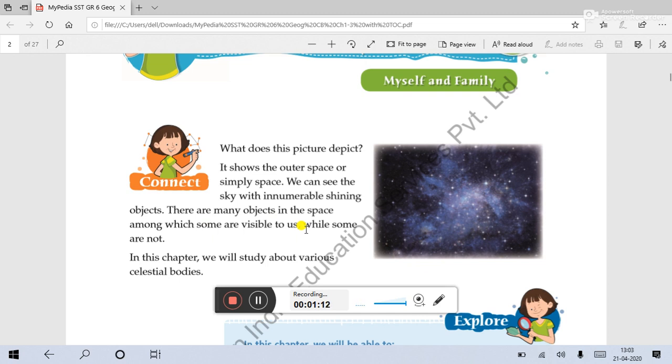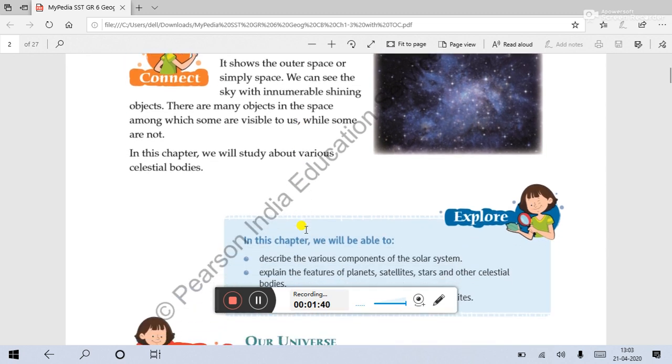So the first thing which we are going to study is celestial bodies. Celestial bodies means the bodies which are visible in space, or they are moving in space. They are in space. That means they are all the objects, all the planets, all the stars. That means the things which are in space are called celestial bodies.